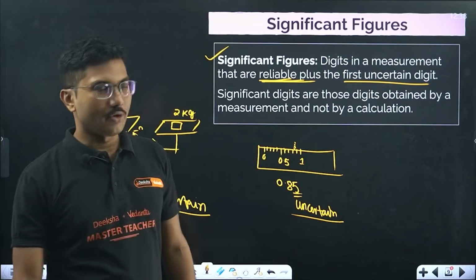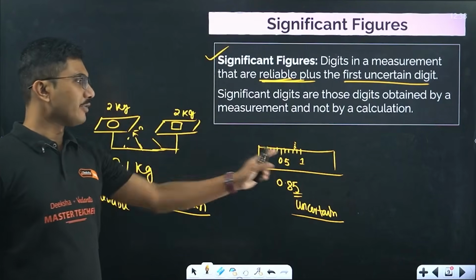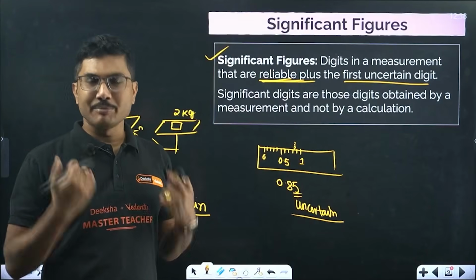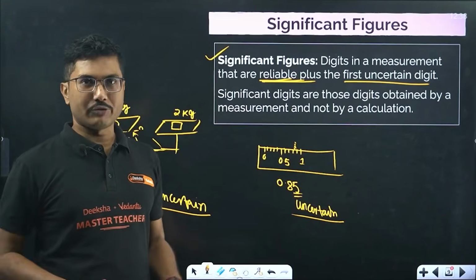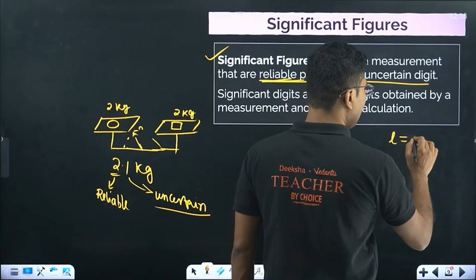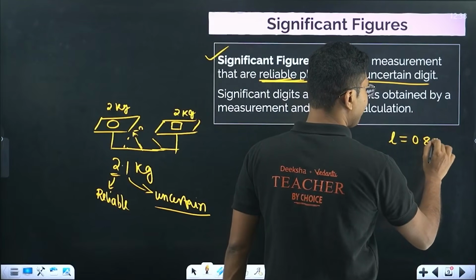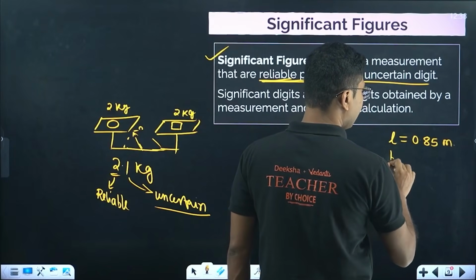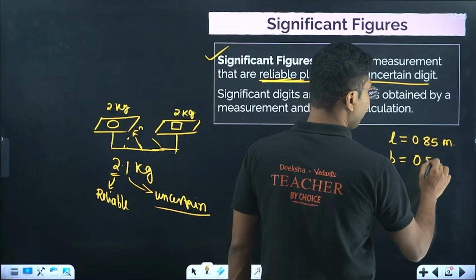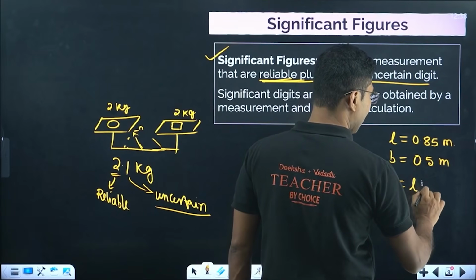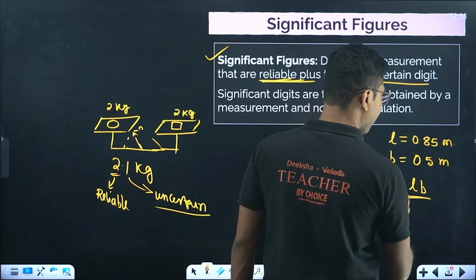Now remember, all the values we are talking about come from experimental measurement, not from calculation. For example, suppose you measured the length to be 0.85 meter and the breadth to be 0.5 meter. When you calculate the area, it will be L into B. So this is a measured value.